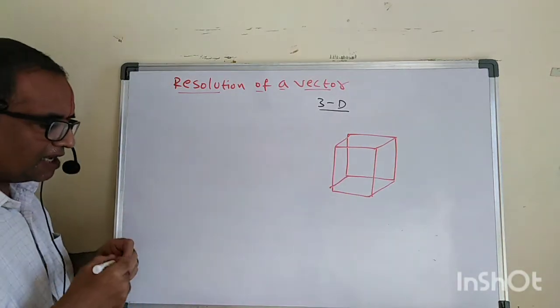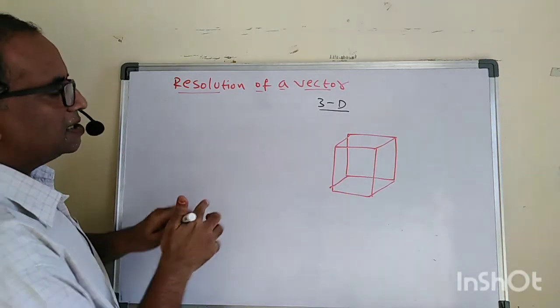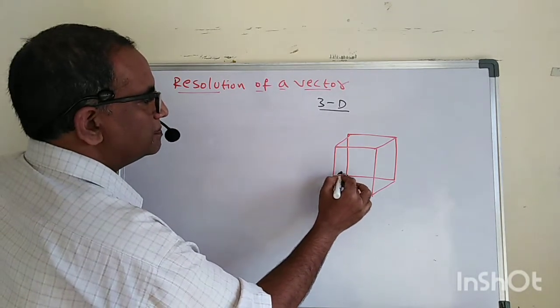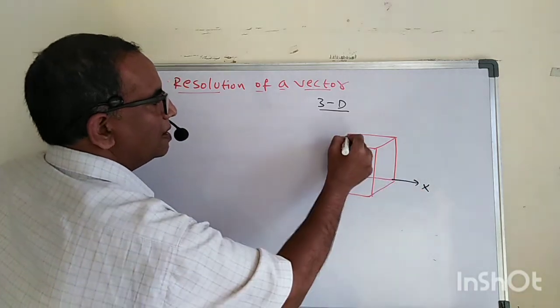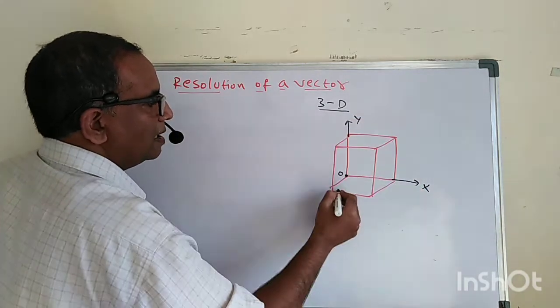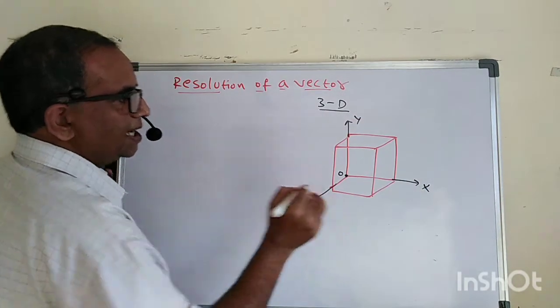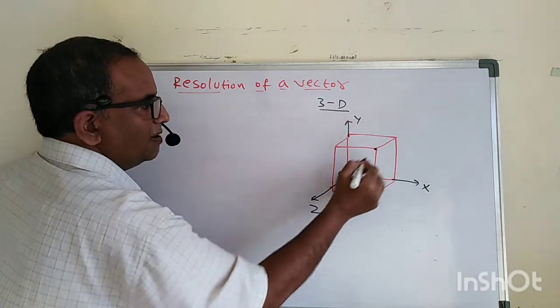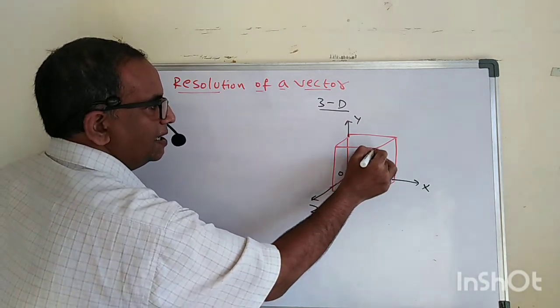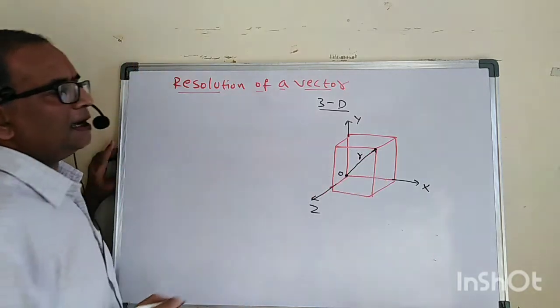Suppose this is the origin. This one is along the x-axis, this is the y-axis, and let us say this one is the z-axis. Now let us say this is the point where the vector is. This vector is r.